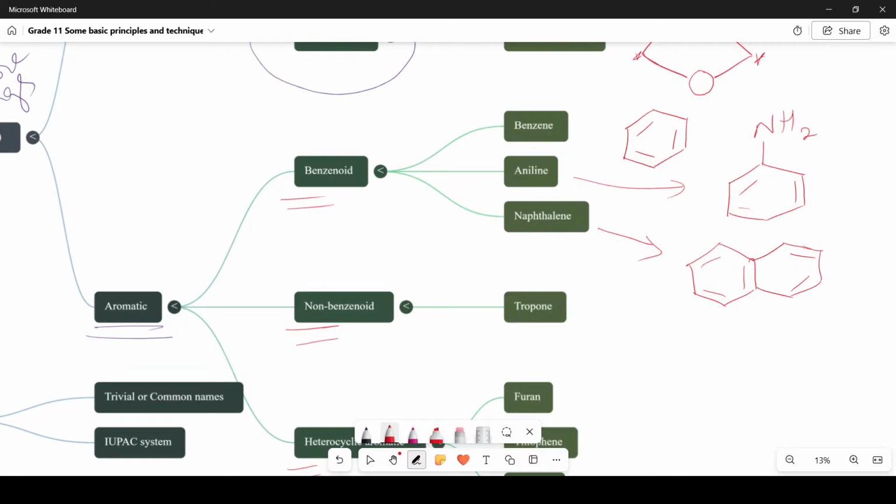Next one is non-benzenoid. It is an aromatic compound, but it does not have a benzene ring. In such a case, I have one example. It's called tropone. Let me draw the structure here.